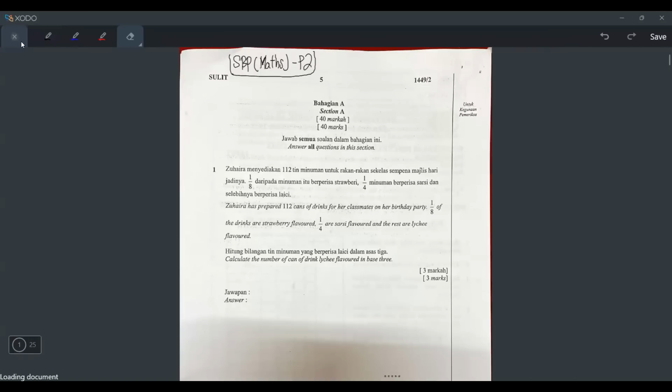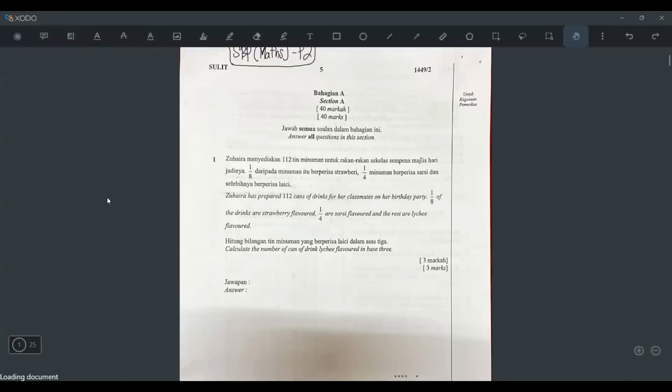Okay, so let's start. I choose the SBP trial to do. Let's start with question 1. Let's read. Zuhaira has prepared 112 cans of drinks for her classmates on her birthday party. So this is the total, right? And 1/8 of the drinks are strawberry, 1/4 are sarsi flavored, and the rest are lychee flavored. So there are 3 types, right?